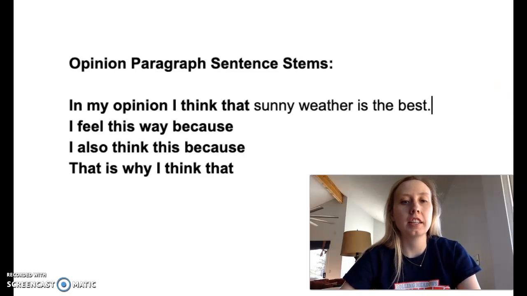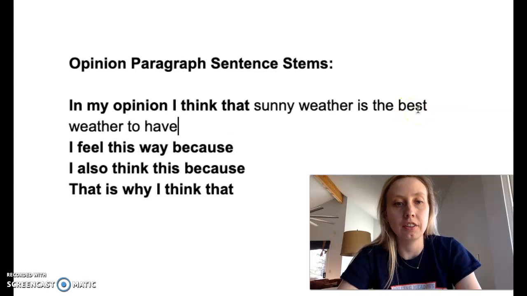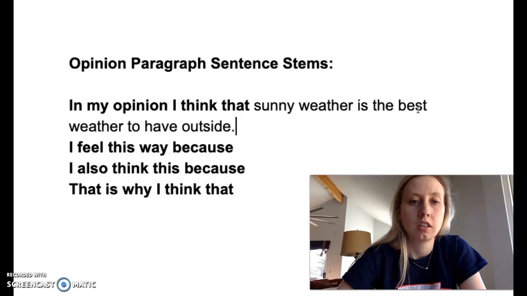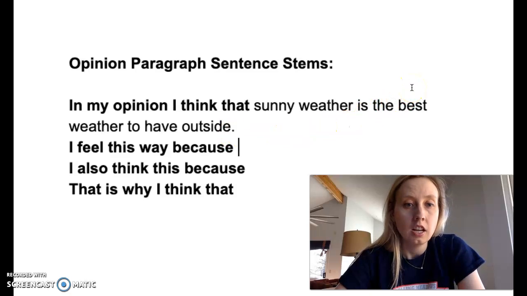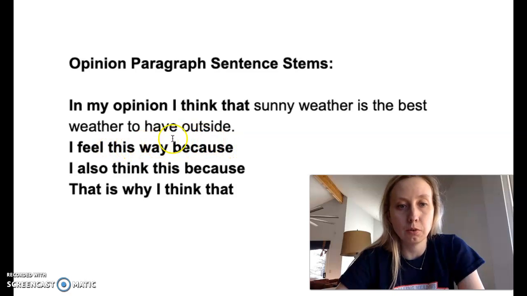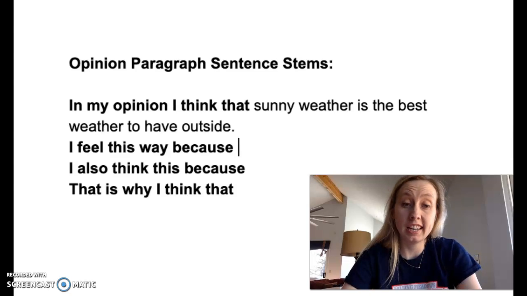In my opinion, I think that sunny weather is the best weather to have outside. Okay, I feel this way because. Now this is where we start telling our opinion. This is where we're going to tell why we like it. And don't forget, you always have to have because, as you see. I feel this way because, and you can pick any reason.